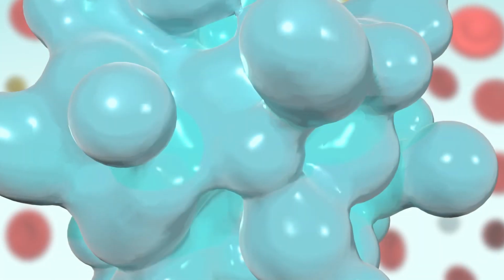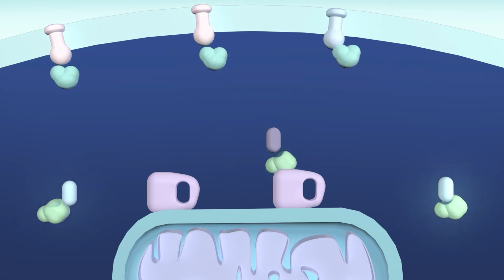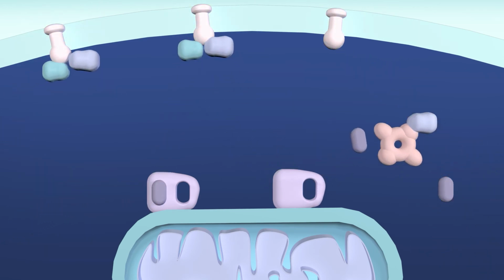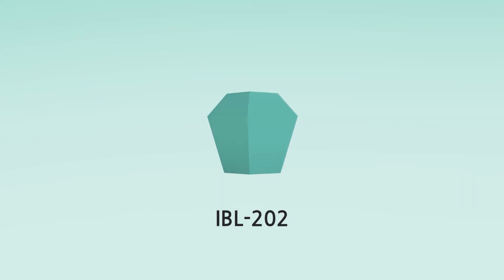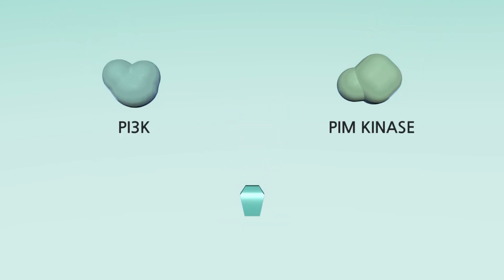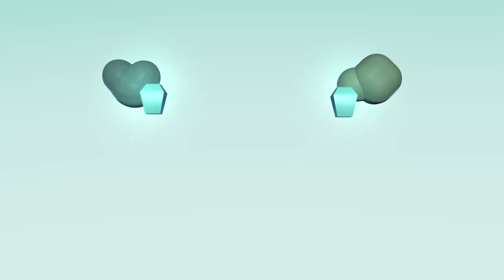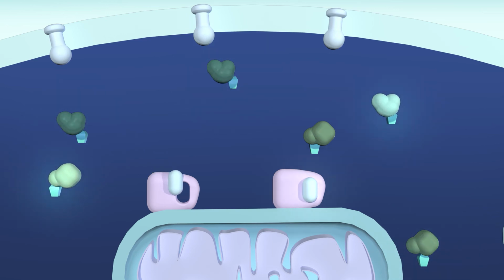When both BCR and BCL2 pathways contribute to the cancer development, targeting only one pathway may be ineffective, as the other compensates for the inhibited pathway to promote cell survival and evade therapy. IBL-202, a first-in-class dual inhibitor in preclinical development by Inflection Biosciences, inhibits all isoforms of both PI3K and PIM kinases. It uniquely inhibits both BCR and BCL2 pathways at once, via dual PI3K and PIM kinase inhibition.